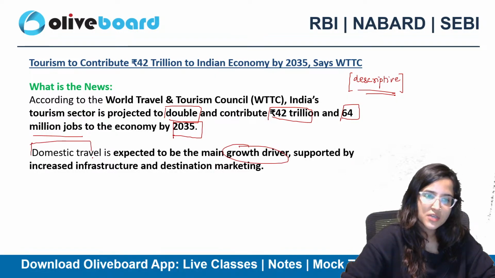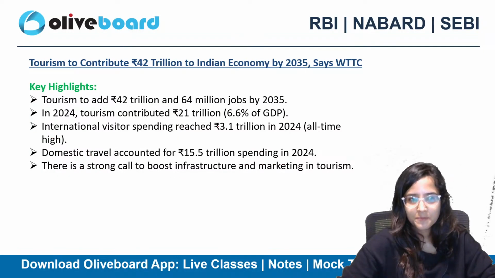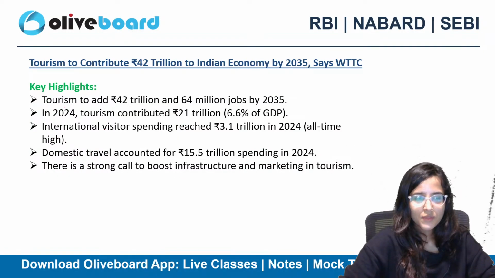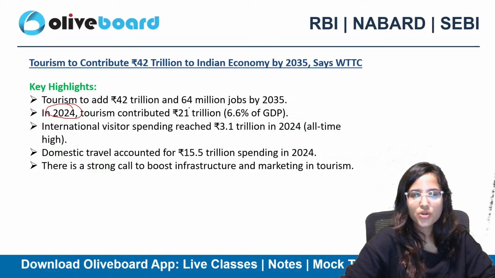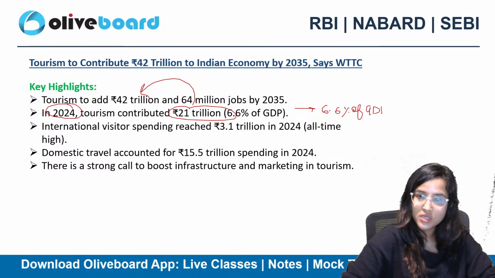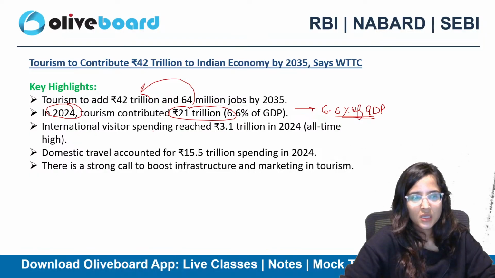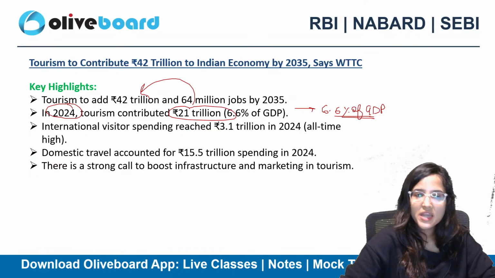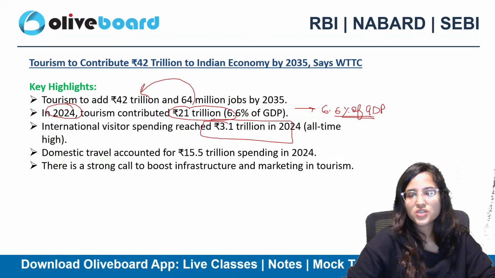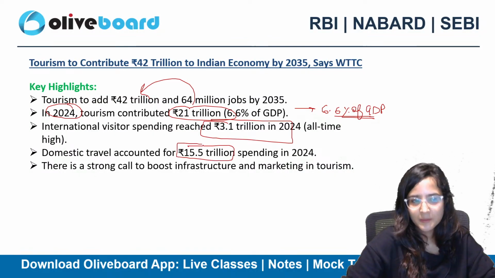Domestic travel is expected to be the main growth driver. So we're talking about domestic travel here, supported by increased infrastructure and destination marketing. Okay? If we talk about 2024, tourism contributed 21 trillion rupees, and now we are saying we might double it by 2035. And this is currently 6.6% of the GDP. So it is a good amount of contribution, right? International visitor spending reached 3.1 trillion rupees in 2024. Domestic travel accounted for 15.5 trillion spending.